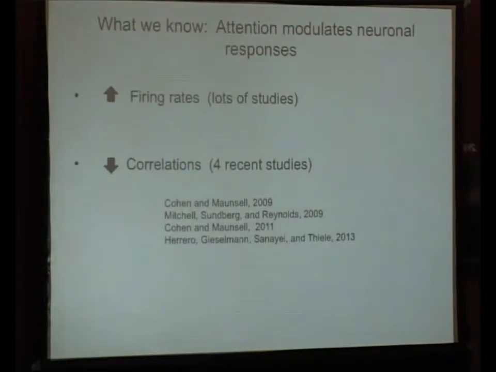There's been a lot of work in the last 20 plus years that's shown that attention directed to a particular location in space increases the firing rate of sensory neurons that represent that location in space. Recently, there have been some observations, including the excellent talk that we just saw, that have shown that attention can decrease correlations amongst pairs of neurons. And I think that the previous talk is the first inkling we have into a mechanism about how that might happen.